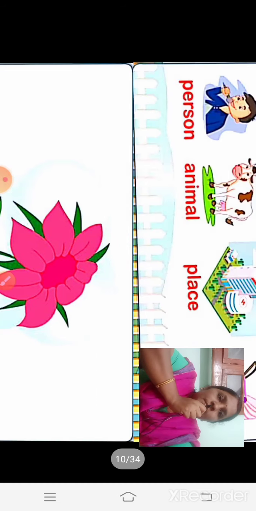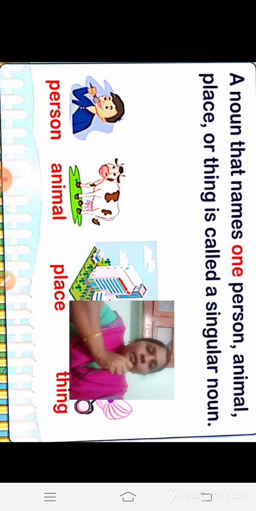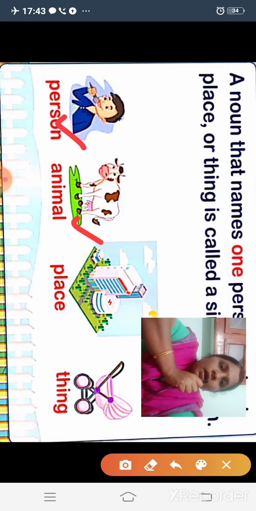So, what are singular nouns? A noun that names one person, animal, place or thing is called a singular noun. Look at this picture. We can see a person, a cow, a place, a thing.